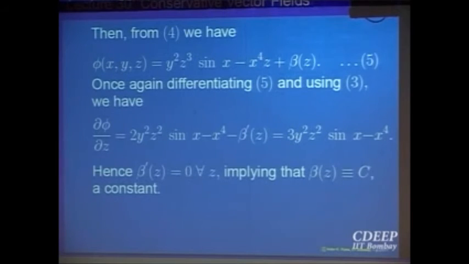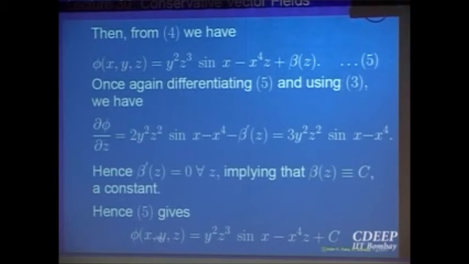Okay. So this is the method of finding a potential if you believe that your vector field is going to be conservative. Then you have to solve these three equations step by step. Once we have gotten this function phi, my job is not over, because this is based on guesswork, we assumed it is conservative. Now I will start with this phi. If somehow you are intelligent enough to guess this straight away, that is a different story. Then you just verify that it is the required function.